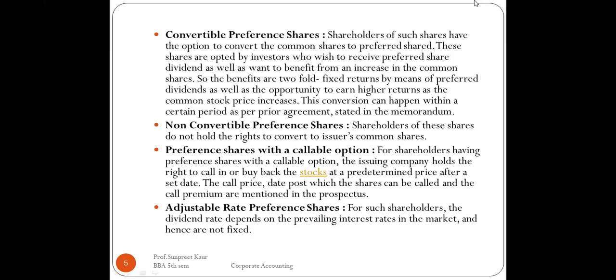Then there are adjustable rate preference shares. For the shareholders who are eligible for the adjustable rate preference shares, the dividend rate depends on the prevailing interest rates in the market and is not fixed, right? So whatever the rates are right now, the rates may give profit to the person or the rates may give loss to the person.